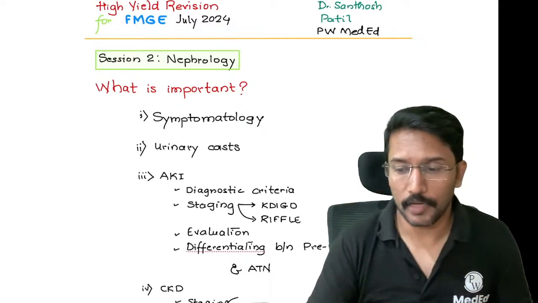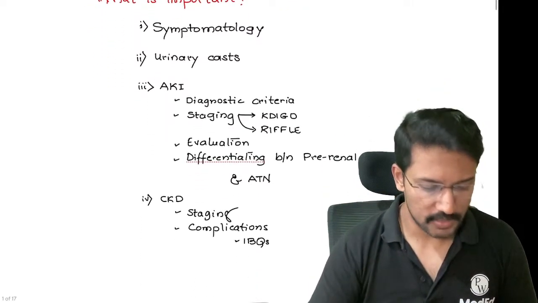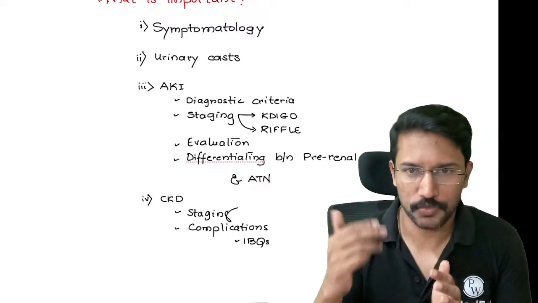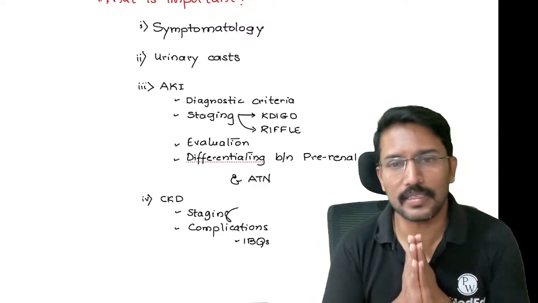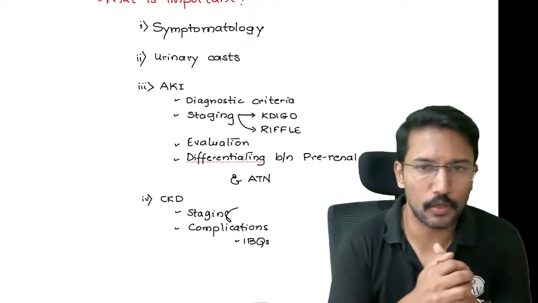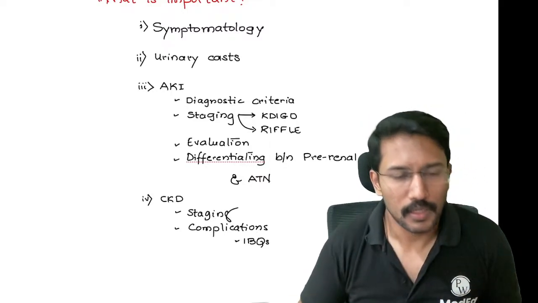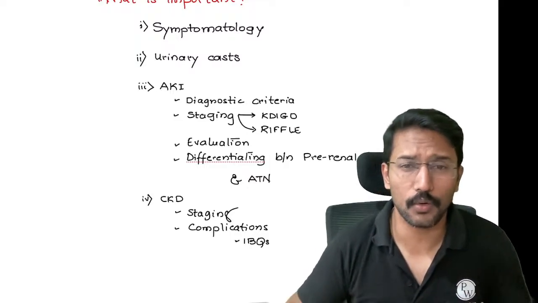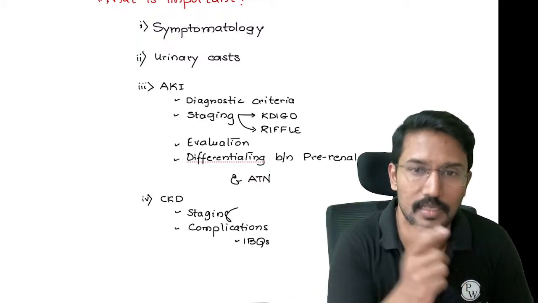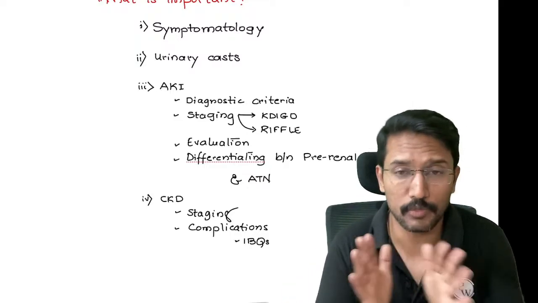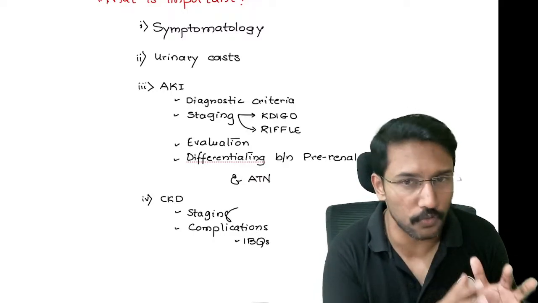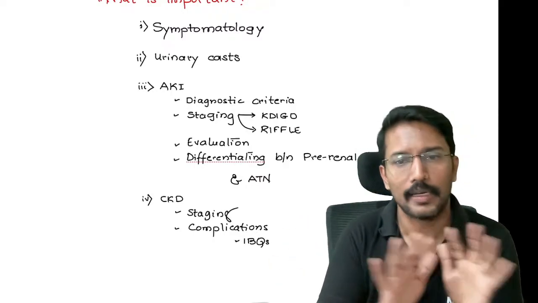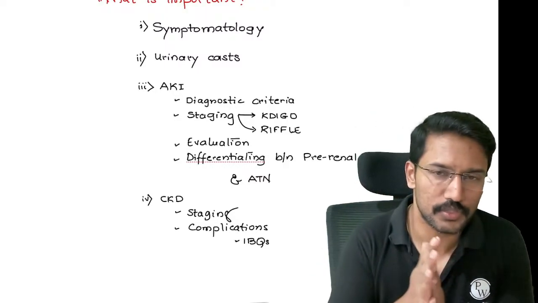Okay, now from nephrology, what is important? I've listed 4 important topics. Actually, there are 5. Okay, I will tell you which one I am omitting here. The first one is symptomatology. You may be thinking why symptomatology is important, because whenever we deal with clinically oriented questions, we should be able to recognize that yes, this question is talking about this disease. That's why symptomatology is important. Otherwise, if you're good with the diagnostics and identifying the symptoms and making a diagnosis of the disease, then you can omit the revision of symptomatology.